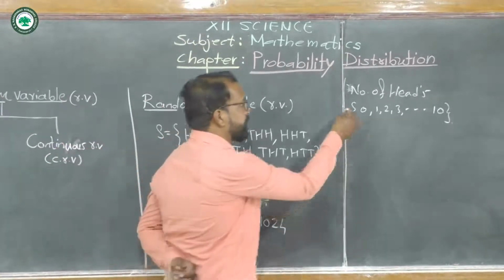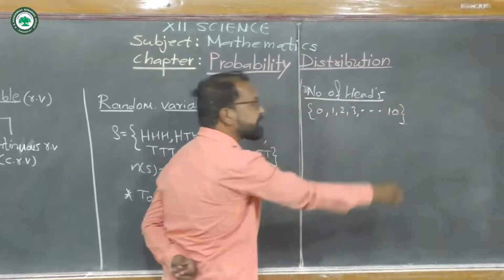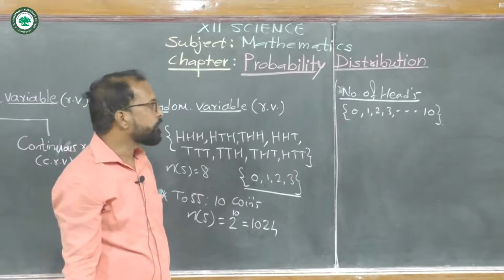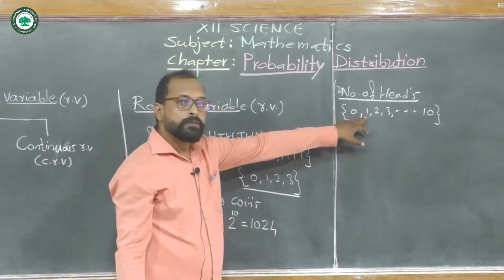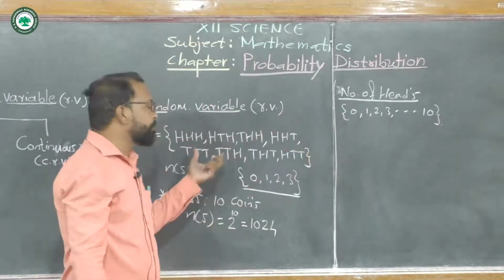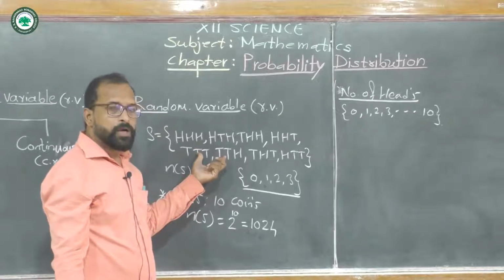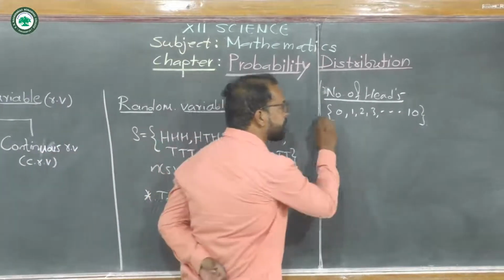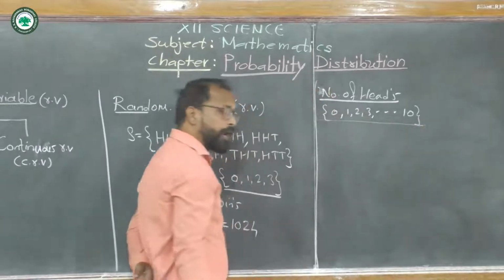Such numbers vary from the outcomes of a sample space. So these numbers are called a random variable.